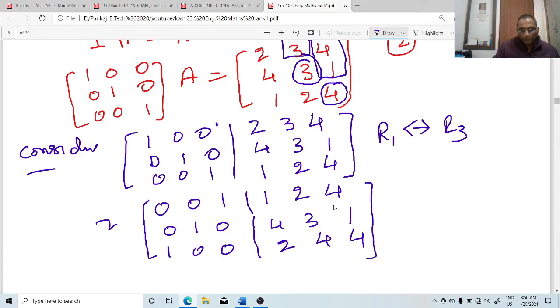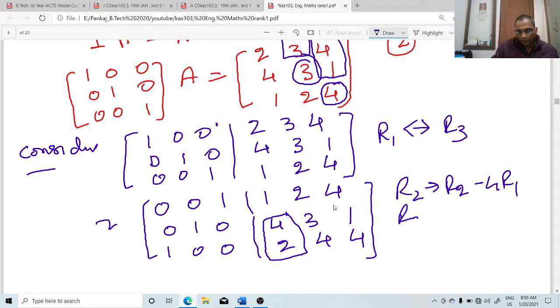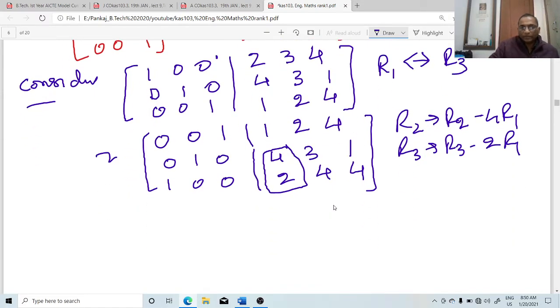Okay. Now convert all the elements below this element to 0. Apply the operations. R2 change to R2 minus 4 times R1. R3 change to R3 minus 2 times R1. Like this. Apply this.